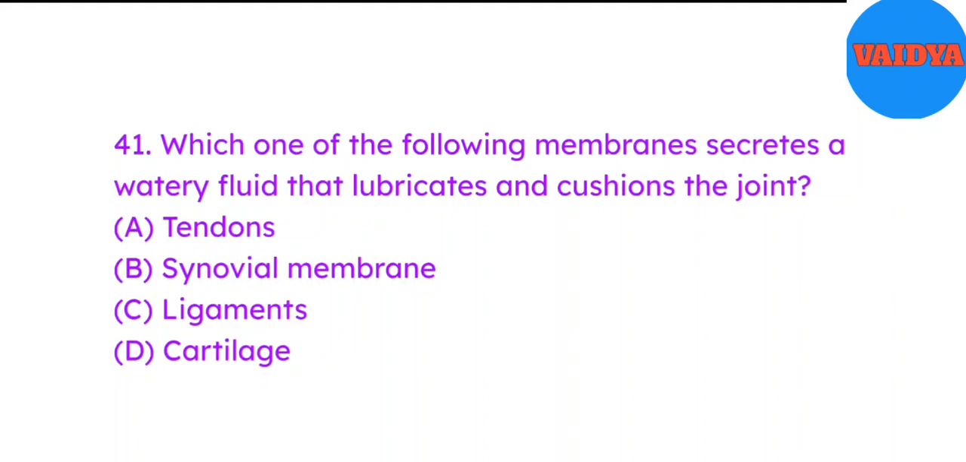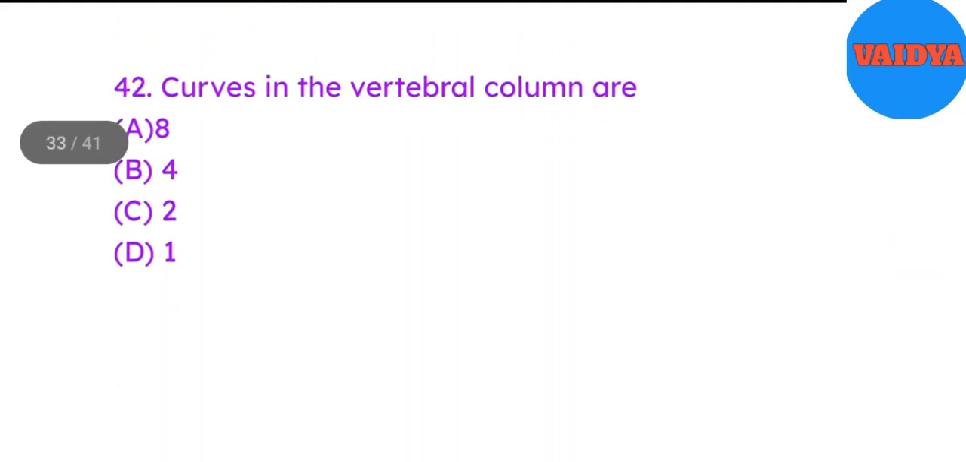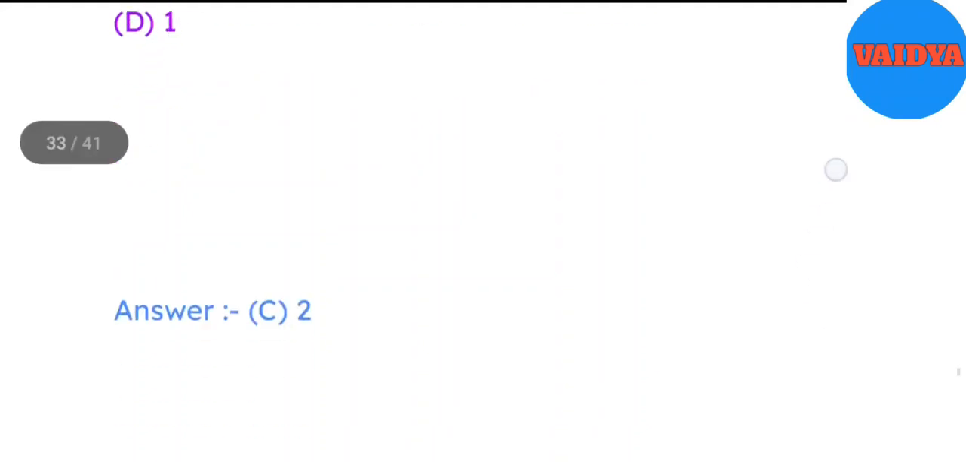41. Which one of the following membrane secretes a watery fluid that lubricates and cushions the joint? A. Tendons. B. Synovial membrane. C. Ligaments. D. Cartilage. Answer B. Synovial membrane. 42. Curves in the vertebral column are A. 8. B. 4. C. 2. D. 1. Answer C. 2.